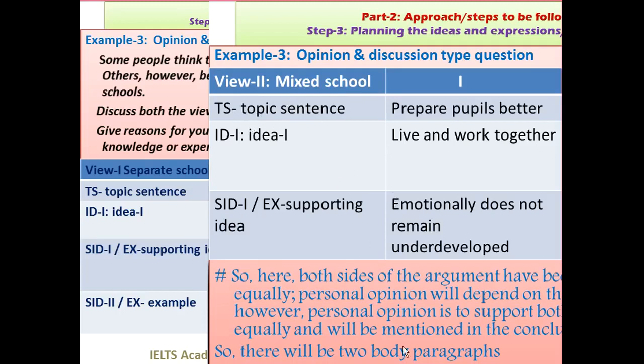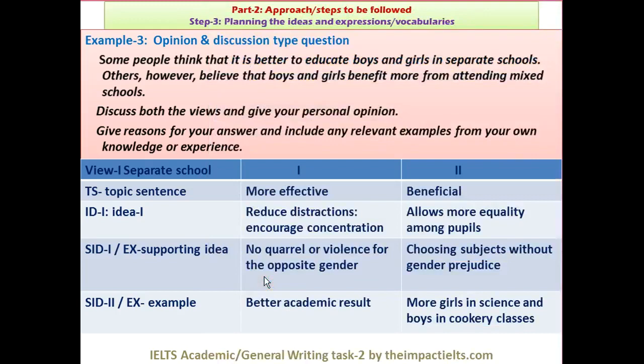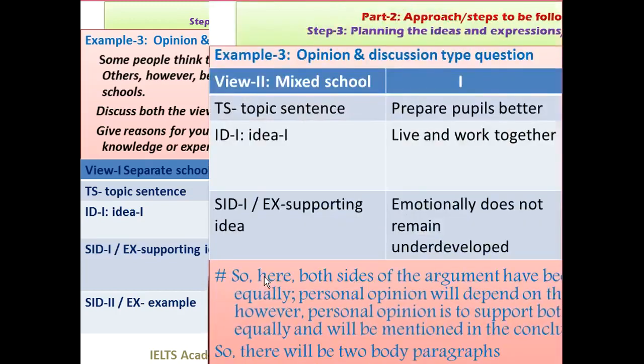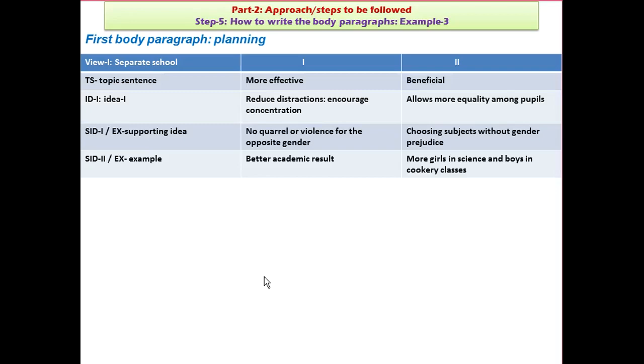You can see this. So here both sides of the argument have been written equally. There's a problem. Let me see if I can correct it. What's happening? Okay, there's a problem. Perhaps there's a technical mistake. Okay, so no problem. I'll come to that again.